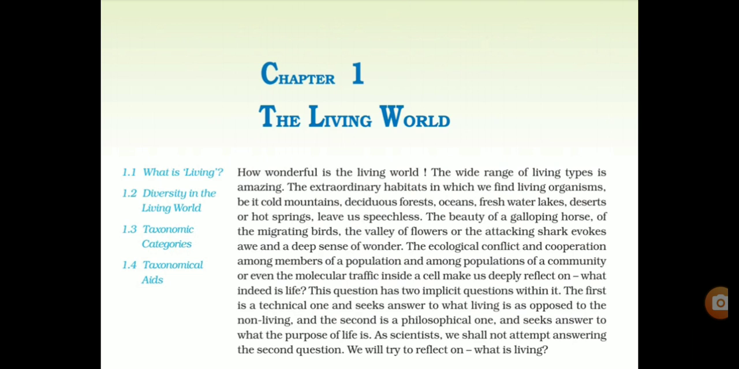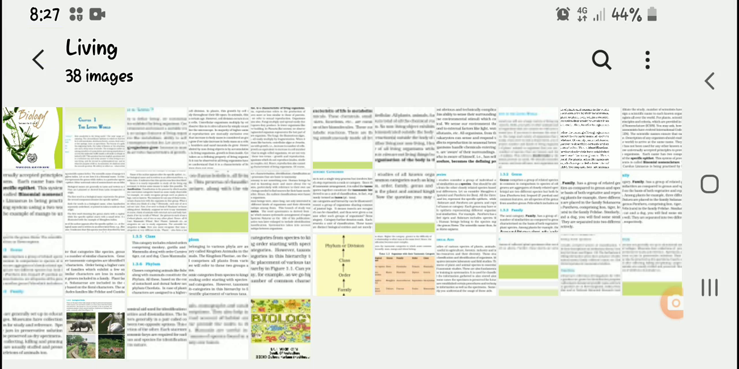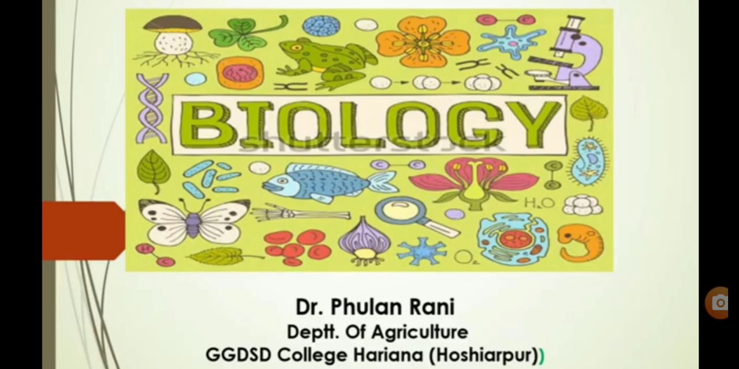Under this chapter there are 4 subtopics that we will cover: what is living, diversity in the living world, taxonomic categories, and the taxonomical aids. And today we will cover only what is living. So to make you understand what is living, again come to this slide.